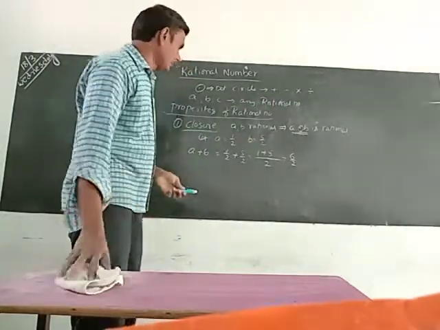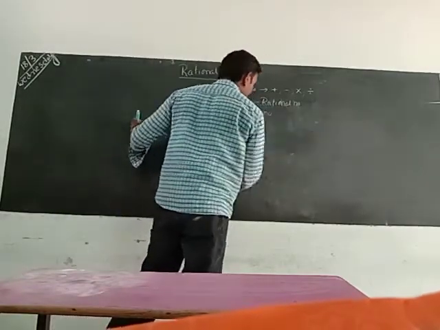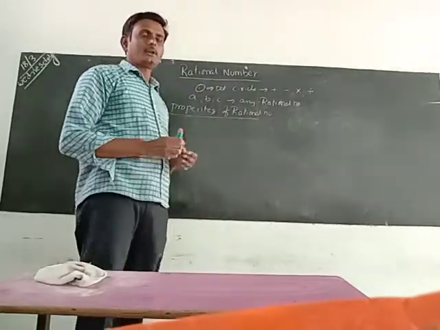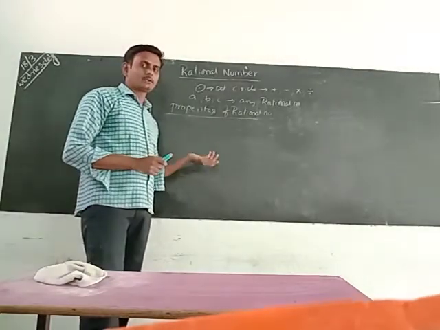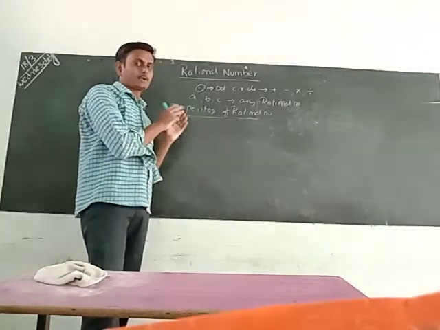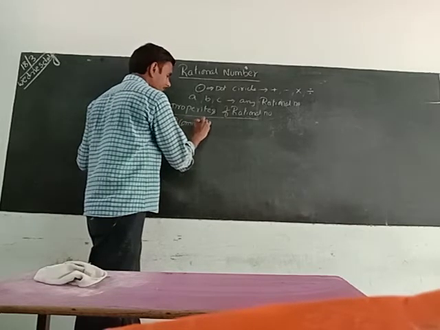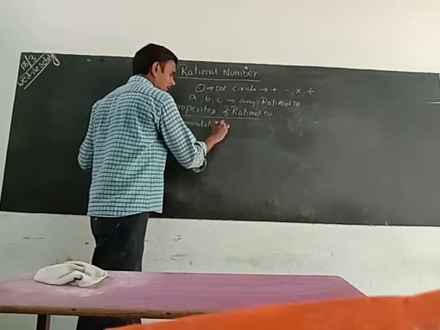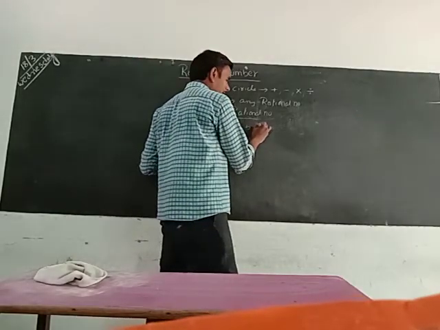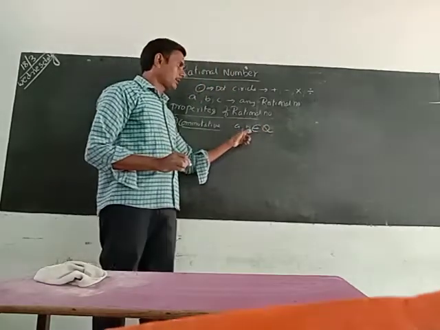Okay, next, the second property, commutative property. I am explaining here with the plus sign only. Instead of plus we can also use multiply, minus or division, no problem with that. But we take the plus operator here. What is the commutative property? a, b are rationals. This symbol is called belongs to. Belongs to means a, b are rationals.